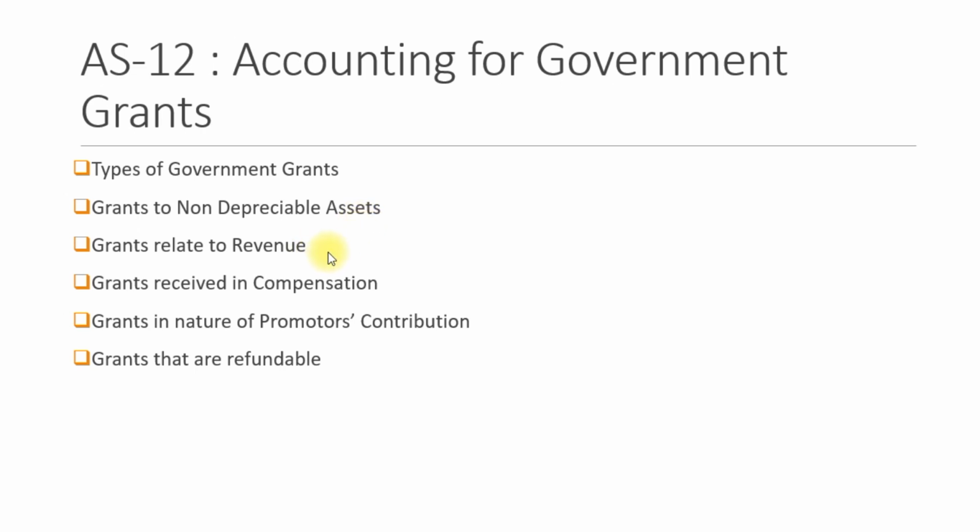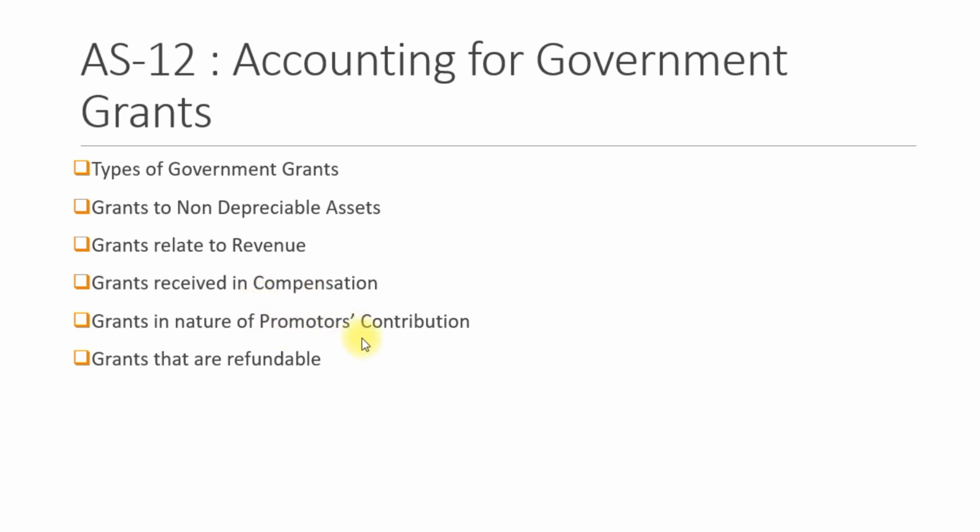Next, we'll take a look at grants which relate to revenue. If grants relate to revenue, they are recognized in the profit and loss account over the period in which the related costs are matched, over which they are intended to compensate. So that is grants which relate to revenue. If grants are received in compensation or as immediate financial support, such grants are recognized in the profit and loss account for the period in which they become receivable, as an extraordinary item.